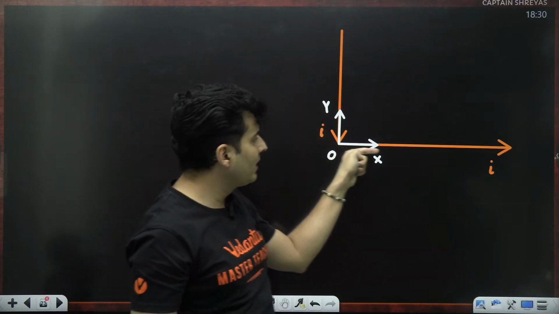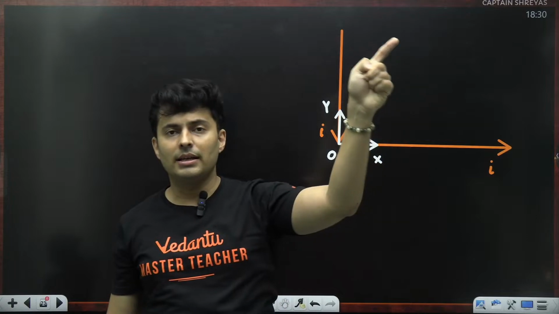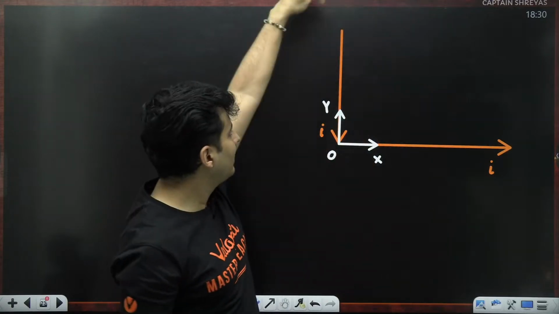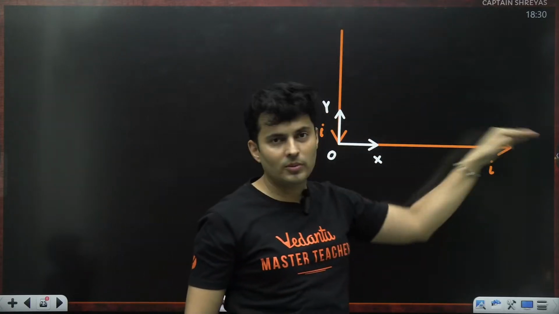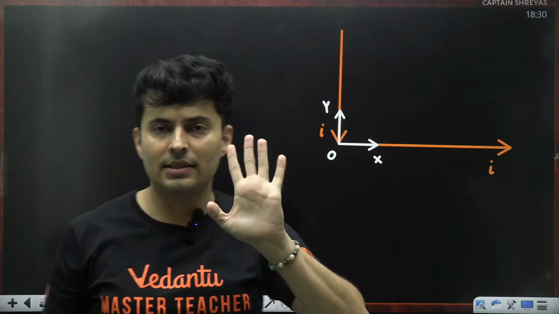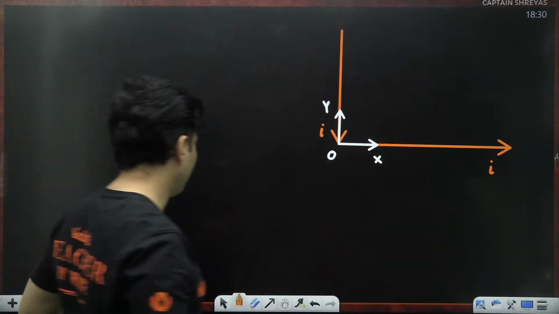It is bent over here and it carries current till infinity along the x-axis. So basically the current comes in from here and goes over here. I hope this is absolutely clear what this diagram refers to.